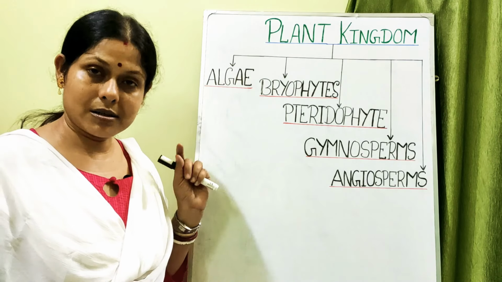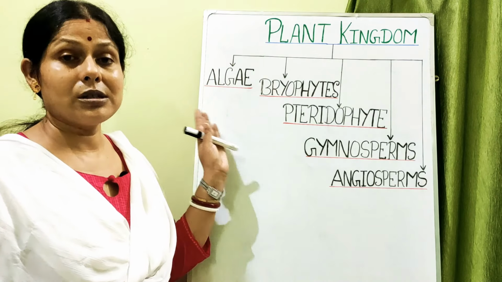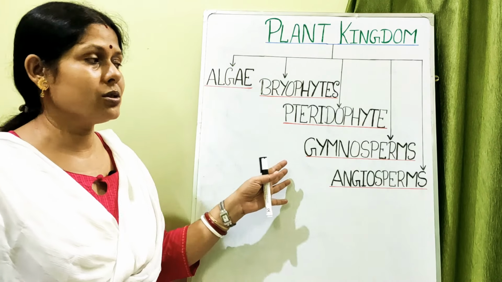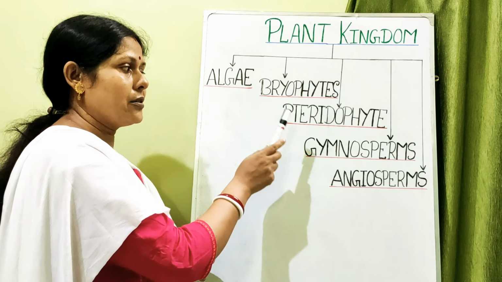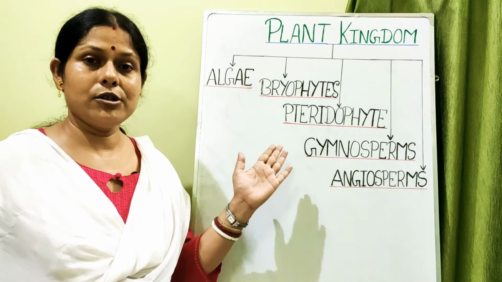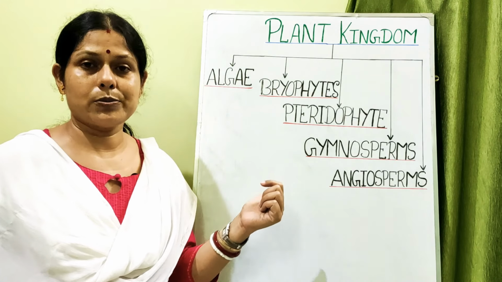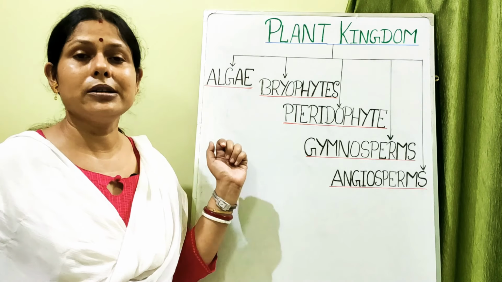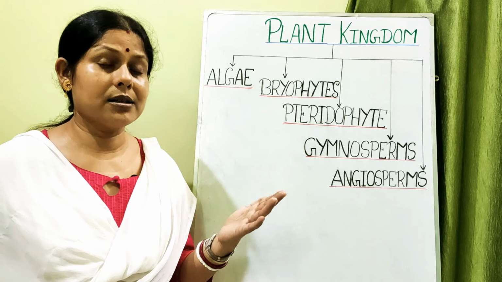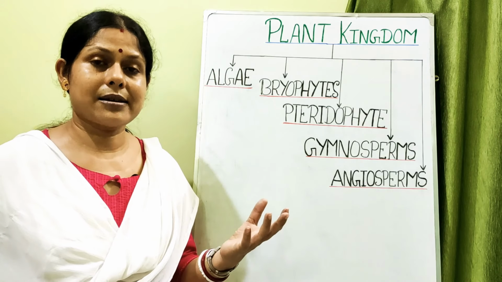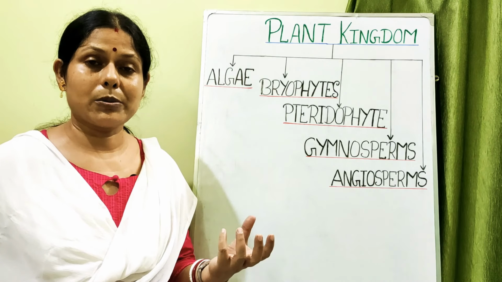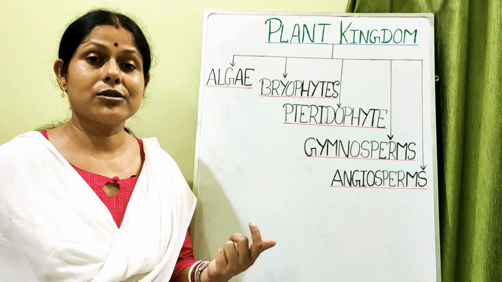That we will be coming to gradually, but presently we would see that the kingdom Plantae is divided into 5 divisions, that is algae, bryophytes, pteridophytes, gymnosperms and angiosperms. Now in the new or revised syllabus, the angiosperms are excluded. We will be only reading up to gymnosperms, and angiosperms, as far as I think you have read the basic criteria of angiosperms in your class 10, that is the angiospermic plants show double fertilization and triple fusion.